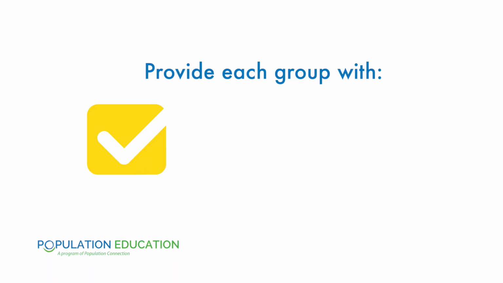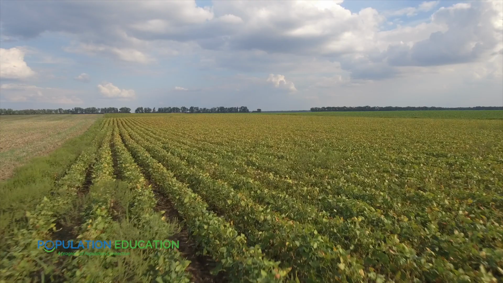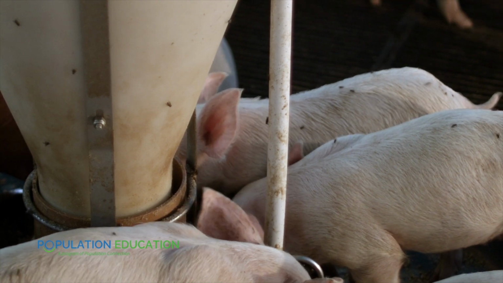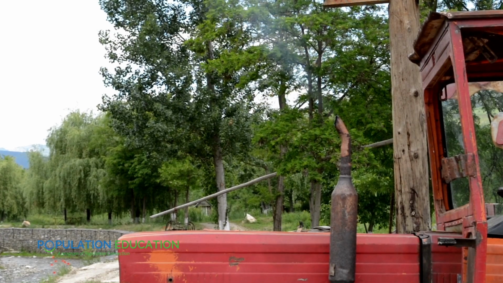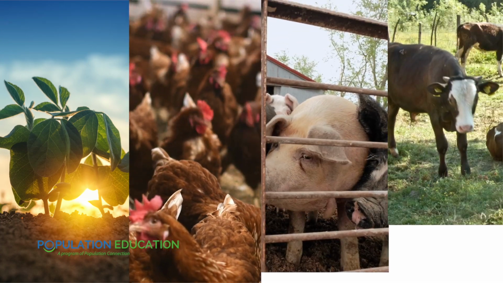For the second part of the lesson, divide students into groups of 4 and provide each group with a set of 4 impact grids, 60 blue chips, 80 red chips, and 90 green chips. Start by brainstorming the ways in which growing soy or raising livestock might create an environmental impact. Specifically, we'll be looking at the amount of water used, the greenhouse gases created, and the land area needed to produce soy, chicken, pork, and beef.